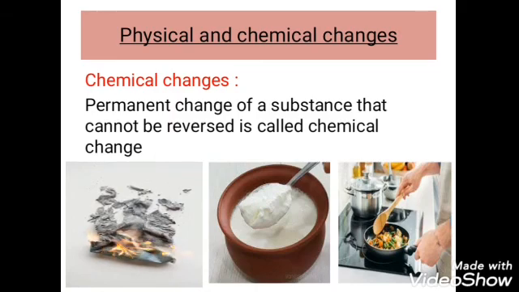But do you think we can reverse this process? Can we get paper from the ash? No, it's impossible, right? So these are permanent changes that cannot be reversed. The same thing happens in making curd from milk. We can make curd using milk, but we cannot make milk using curd. These are all examples of chemical change. Keep in mind that in physical changes, no new substance is formed, but in chemical changes, new substances are formed.